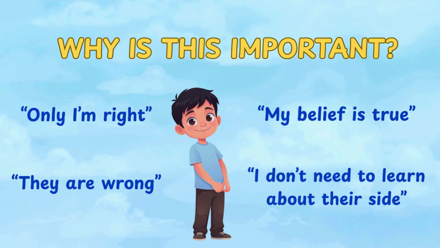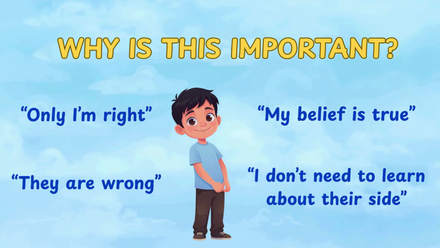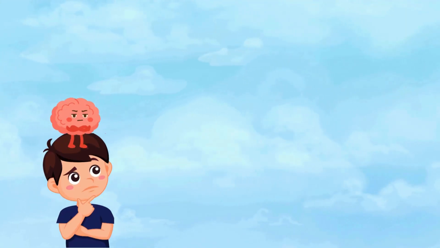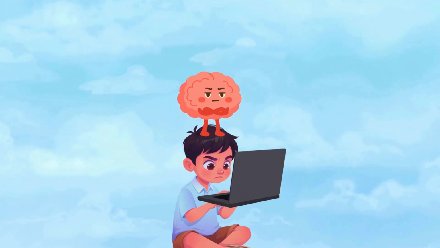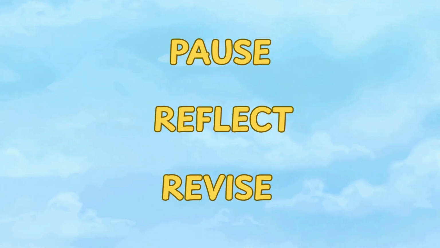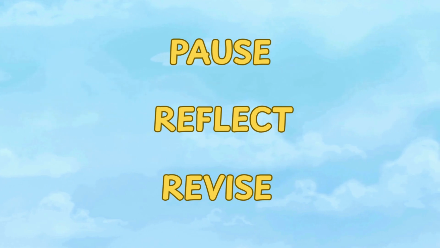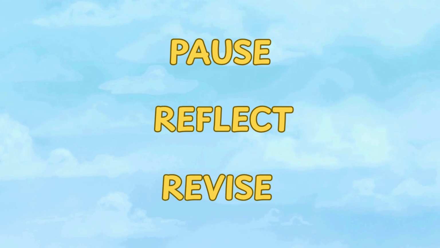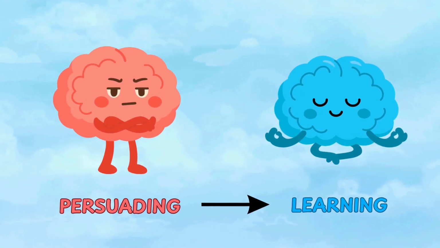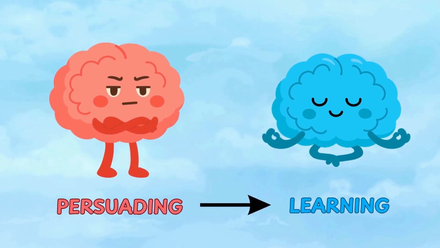In order to develop a better understanding of the world around us, it is important to face information that counters our beliefs. We've followed Billy demonstrating Myside bias throughout the years, but this doesn't mean that Billy or any of us is stuck thinking this way. At any age, recognizing bias helps us pause, reflect, and revise our beliefs. The first step in managing bias is recognizing it. When Billy pauses and reflects, he shifts his intention of seeking information from persuading to learning.